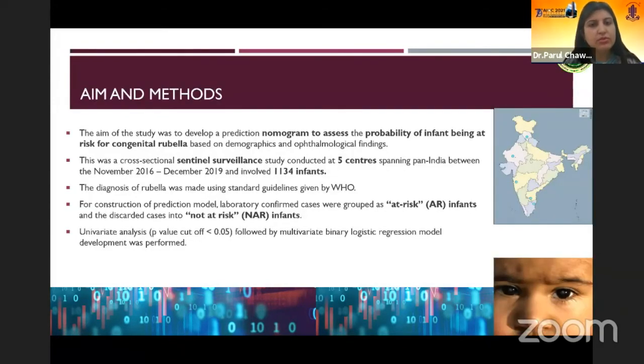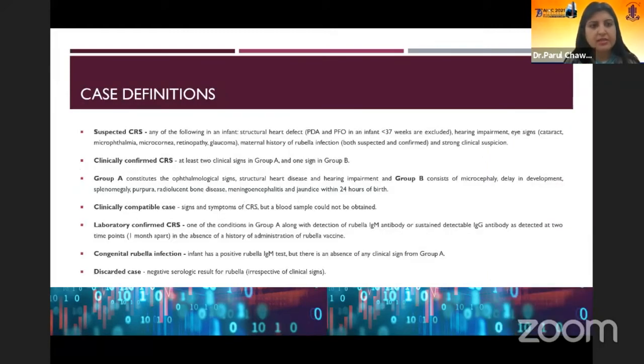The aim of the study was to develop a nomogram to assess the probability of an infant being at risk for rubella. This was a cross-sectional sentinel surveillance study conducted at 5 centers spanning pan-India and involved 1134 infants. The diagnosis of rubella was made using standard guidelines given by WHO. For construction of the prediction model, laboratory confirmed cases were grouped as at risk and the discarded cases as not at risk infants. The suspected CRS consisted of any of the following in an infant: structural heart defect, hearing impairment, eye signs, maternal history of rubella, and strong clinical suspicion.